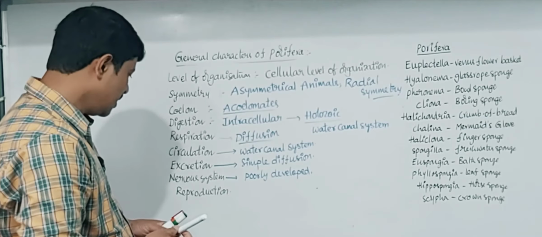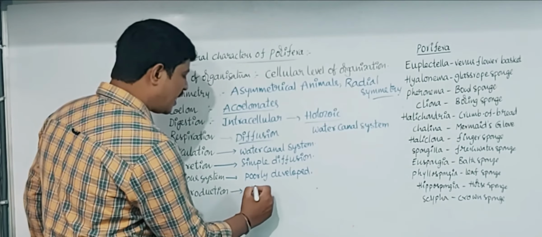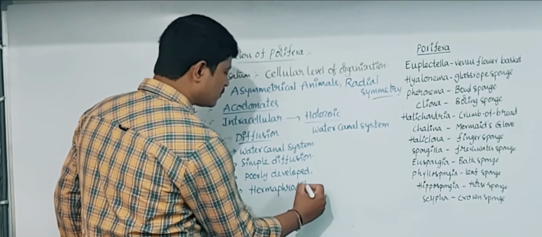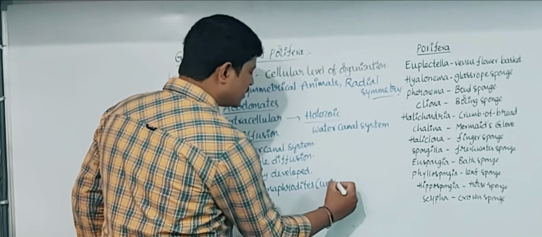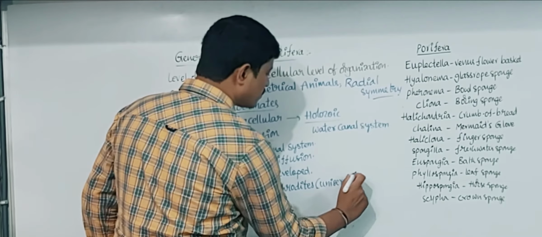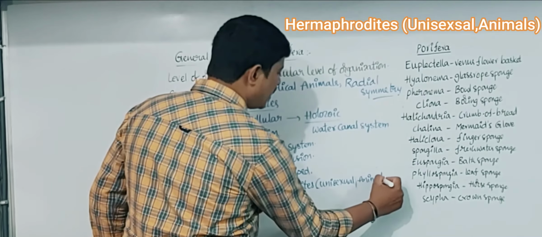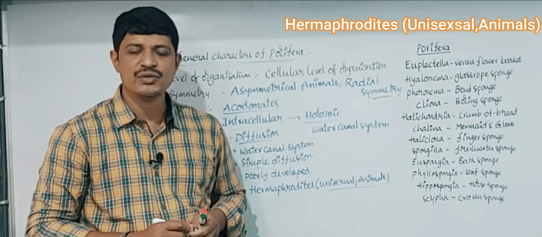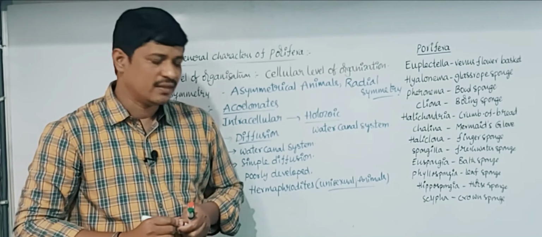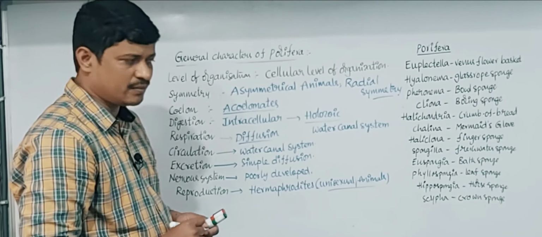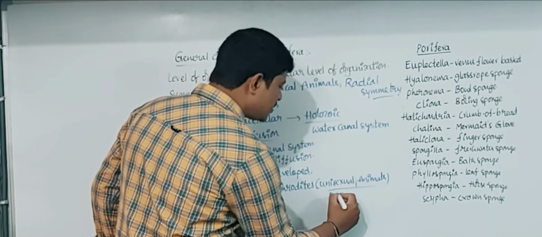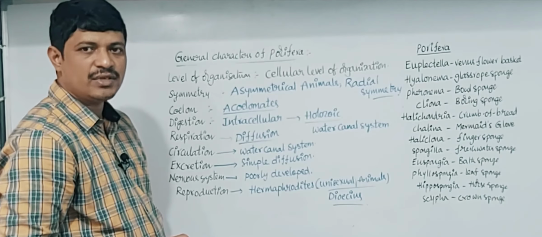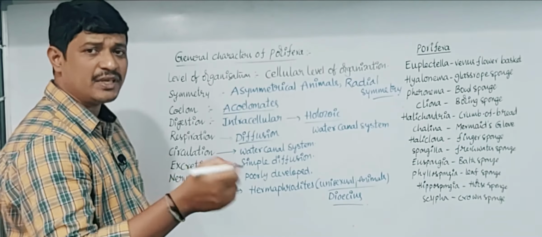Okay? In these animals, for reproduction, they are unisexual animals. In unisexual animals, the male and female reproductive organs are separate. Unisexual animals are dioecious because the male and female reproductive organs are separate.